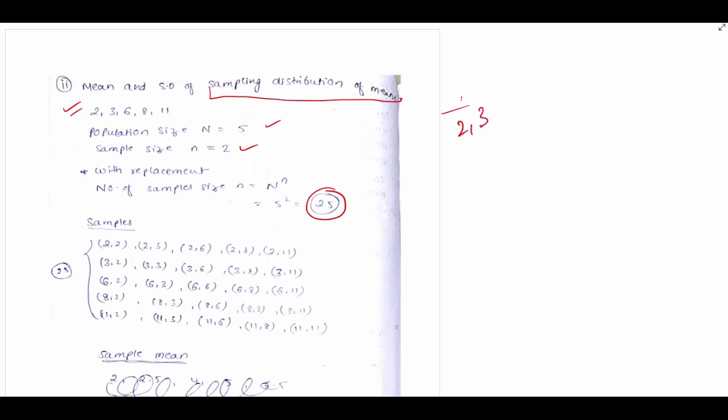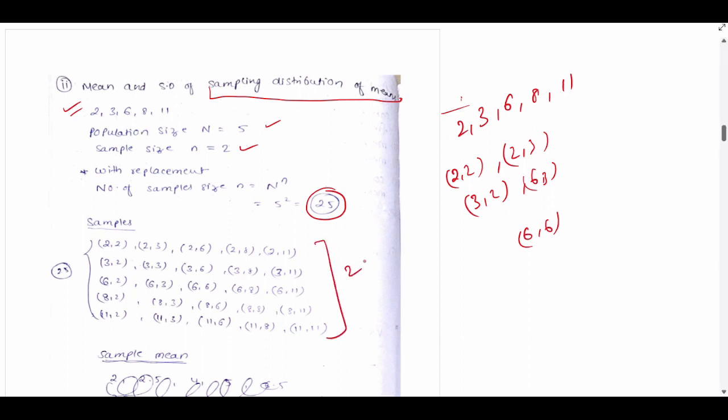Replacement means what? See, our population is 2, 3, 6, 8, 11. We have to make groups of 2. So we can take 2, 2 like that, or 2, 3, repetition is allowed, or 3, 2, 6, 3, 6, 6. Anything we can take as a group of 2. First we take 2, 2, then 2, 3, 2, 6, 2, 8, 2, 11. Then we move to 3, 2, 3, 3, 3, 6, 3, 8, 3, 11. This is our sample set. If you count, this is 25.